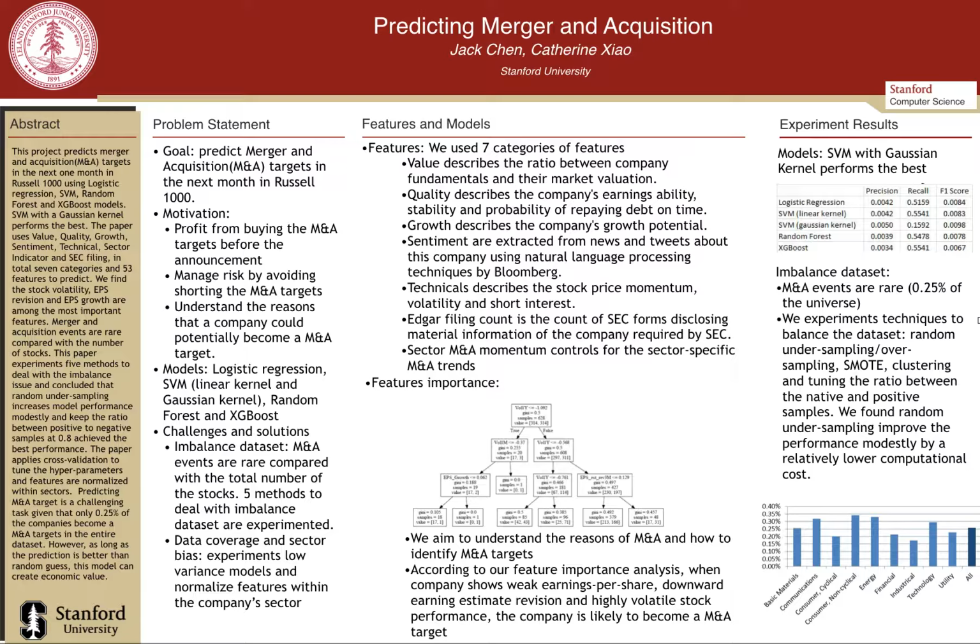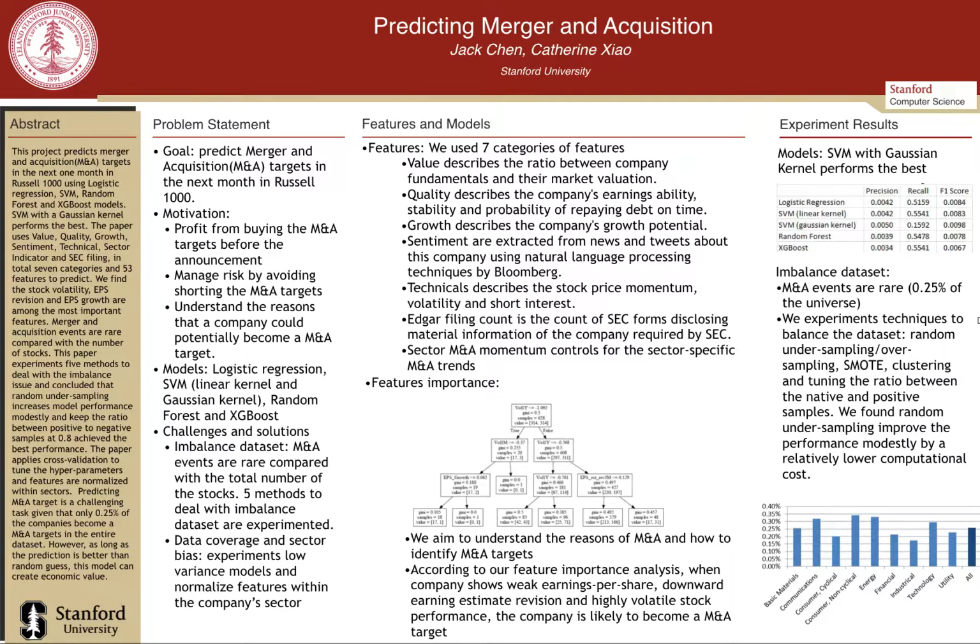The features that we use for this project include 7 categories and in total 53 different types of features. I will give a brief introduction for the 7 categories. They are value, which describes the ratio between the company fundamentals and their market valuation, for example, earnings per share. The second category is quality, which describes the company's earning ability, stability, and probability of repaying the debt on time.